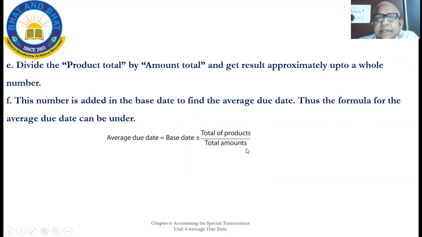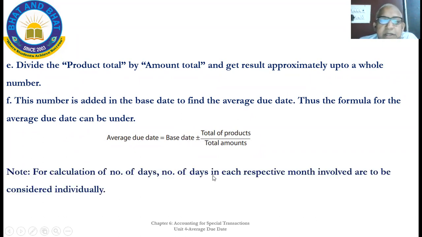Like that. Then, to the base date you have taken, if you get plus, add the total of products divided by the total of amounts. If you get this answer as minus, subtract it from the base date. That will be the average due date. Depending on the month, February 28 or 29 days, March 31 days, April 30 days, you take this number of days for counting. That is the note.